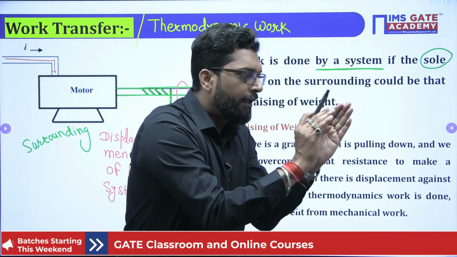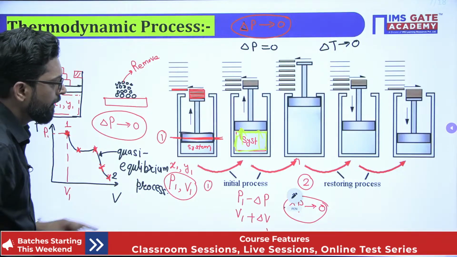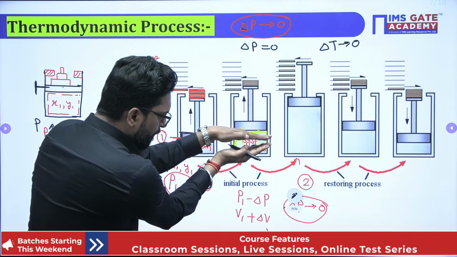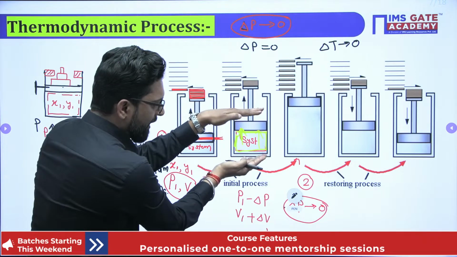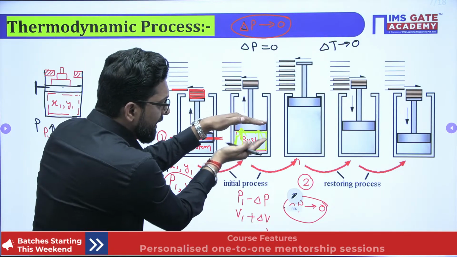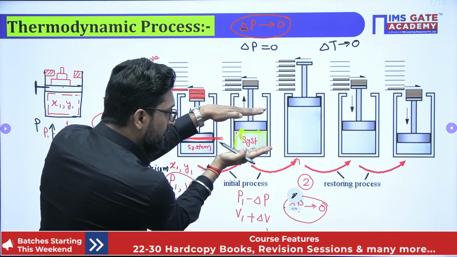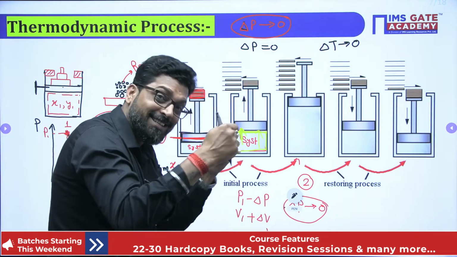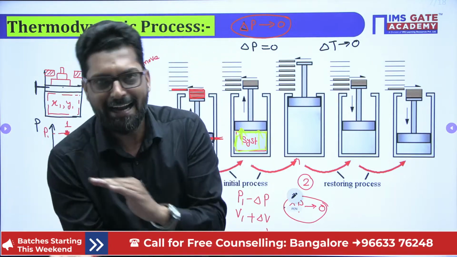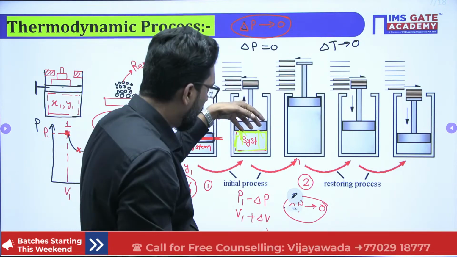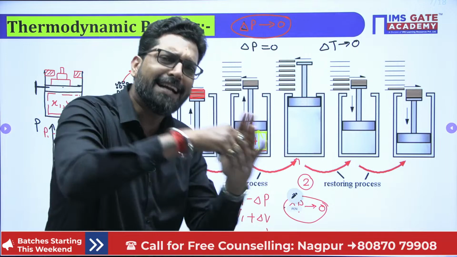See this figure here. If the system boundary is displaced, during that displacement it will be displaced against something. That something is the resistance, and the resistance can be any kind: you put a weight, or there is atmospheric pressure, or there is friction.